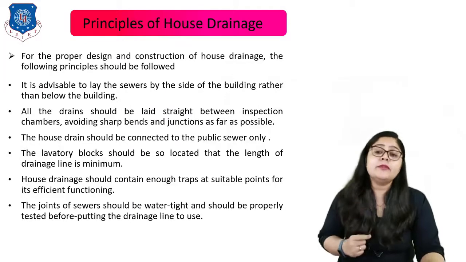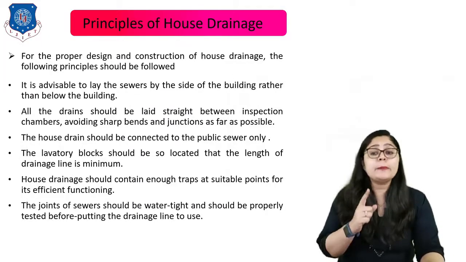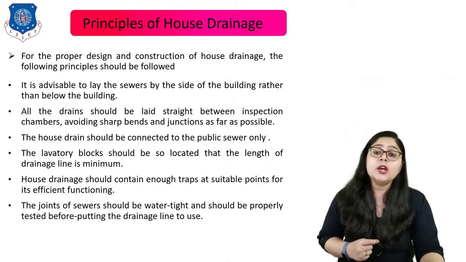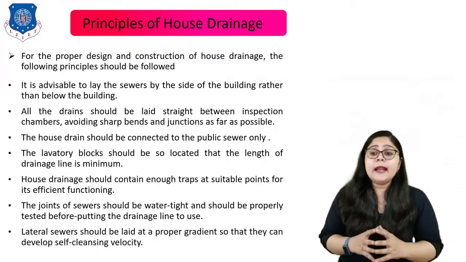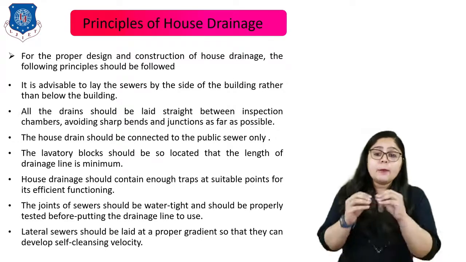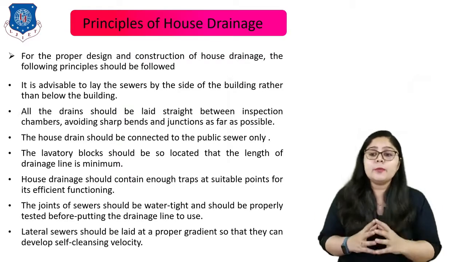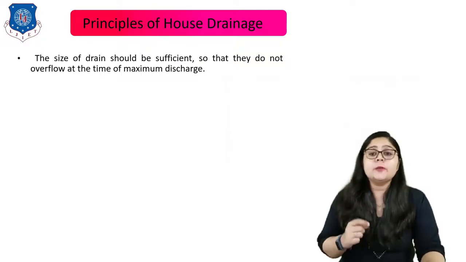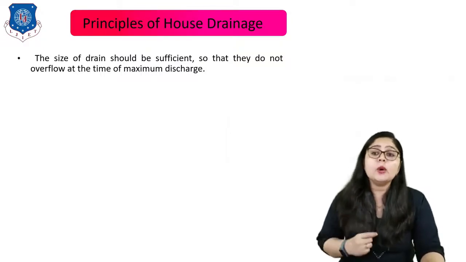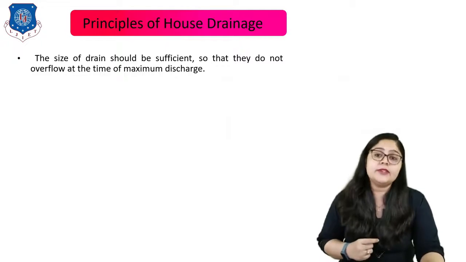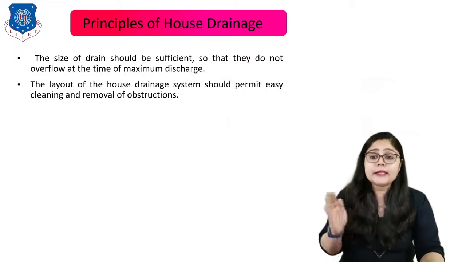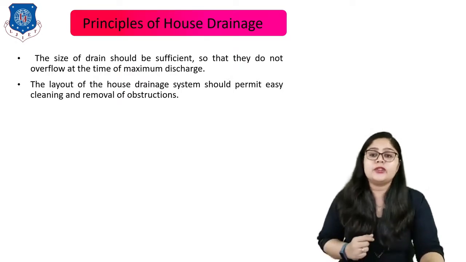The joints of the sewer should be watertight and should be properly tested before putting the drainage line to use. At the same time, the lateral sewers should be laid at a proper gradient so that they can develop self-cleansing velocity. The size of the drain should be sufficient so that it does not overflow at the time of maximum discharge. The layout of the house drainage system should permit easy cleaning and removal of obstructions.